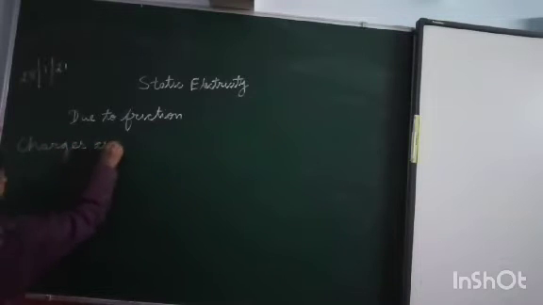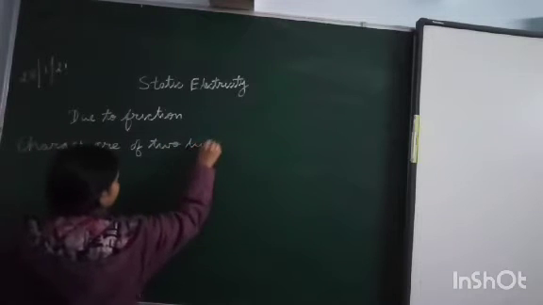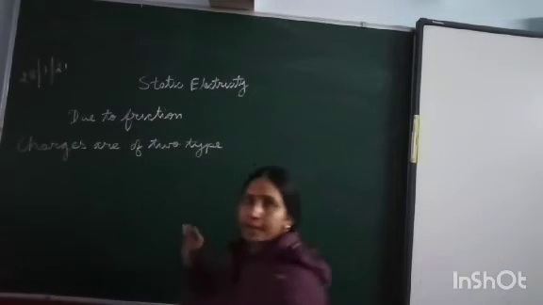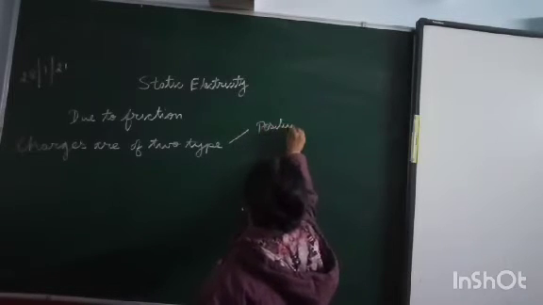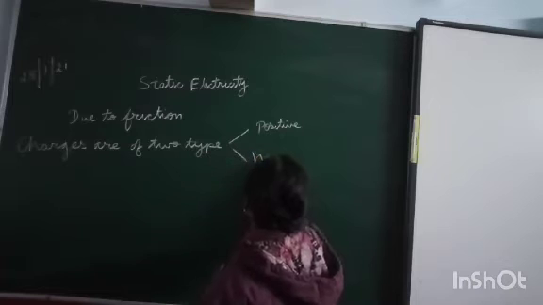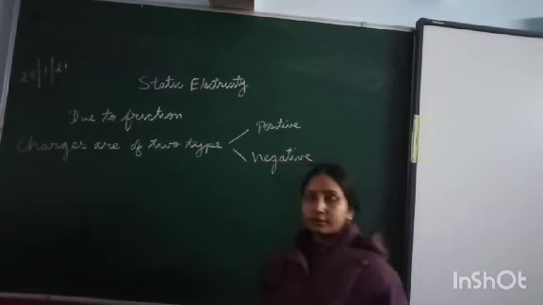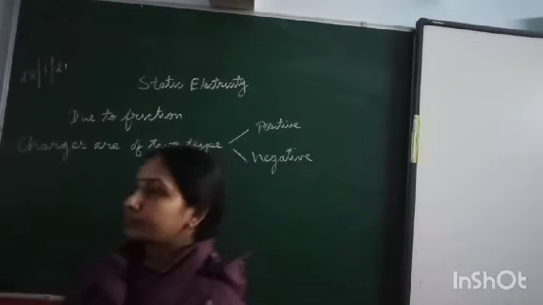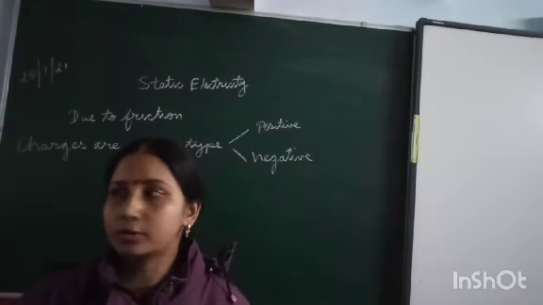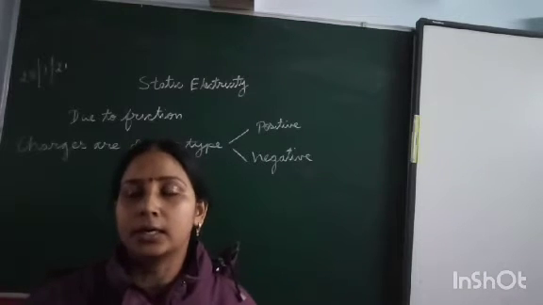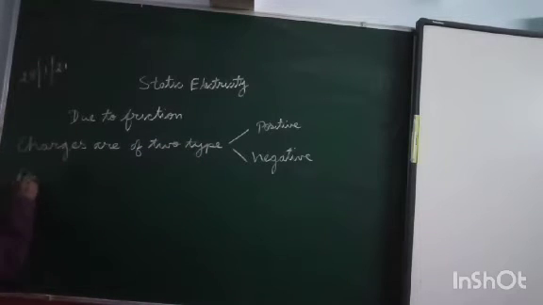Charges are of two kinds. What are the two types of charges? Positive and negative. Now that we have divided charges into two categories, positive and negative, we also come to know some properties of charges.